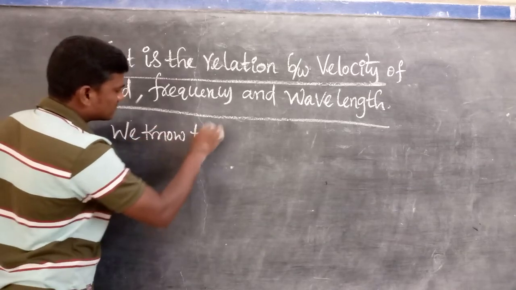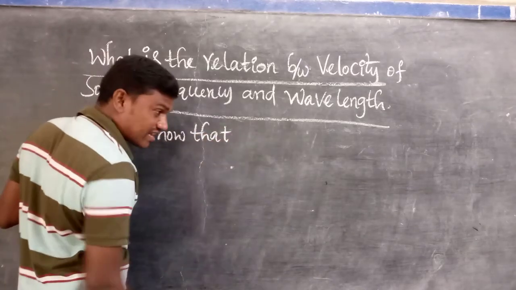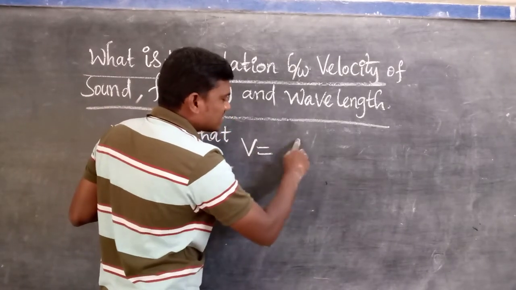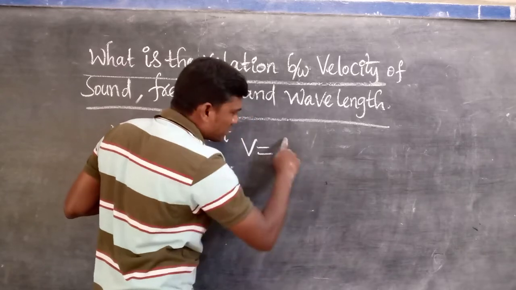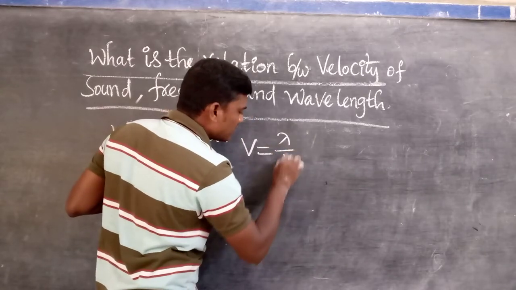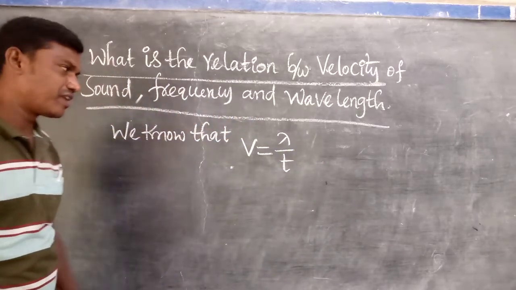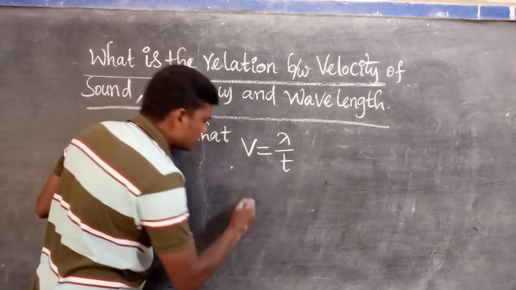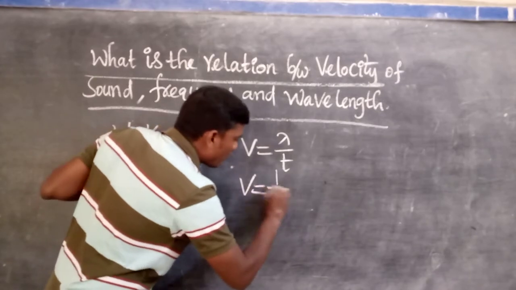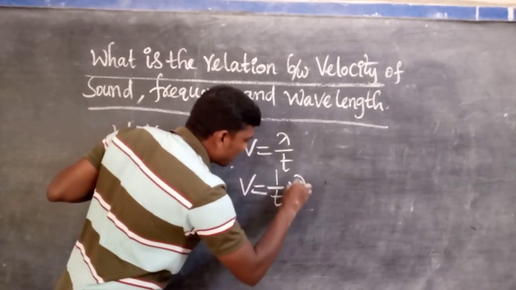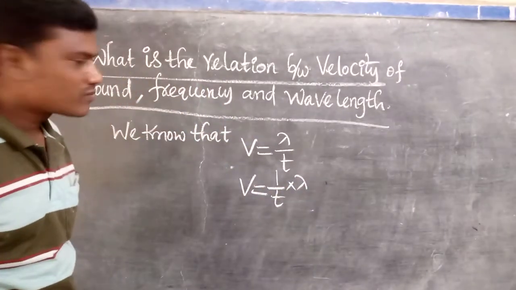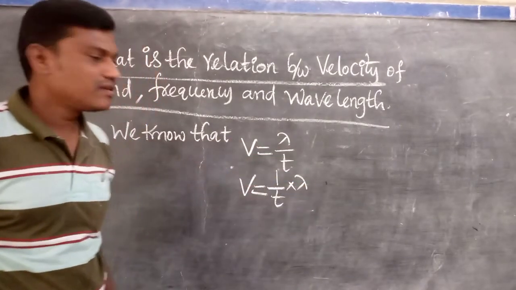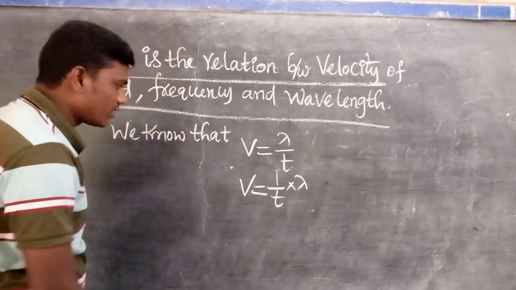So we know the formula of velocity. V is equal to the distance covered, which is the wavelength lambda, upon time t. We know that very clearly. So V equals lambda upon t. We can write this as V equals 1 upon t into lambda. Finally, lambda upon t.